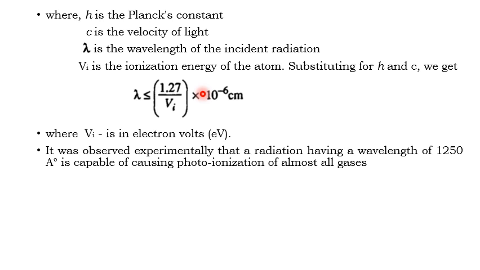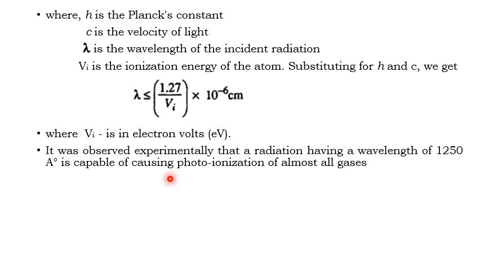Planck's constant is 4.135 into 10 raised to minus 15 electron volt second, or 6.626 into 10 raised to minus 34 joule second. If you substitute these values of c and h in the previous equation, you get lambda less than or equal to 1.27 divided by Vi into 10 raised to minus 6 centimeter, where Vi is in electron volt.